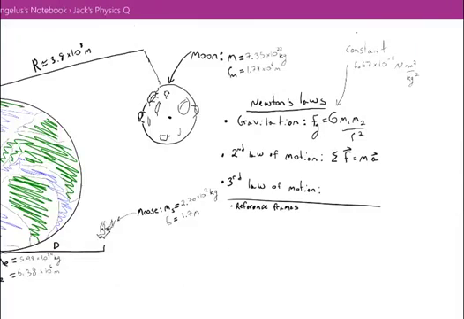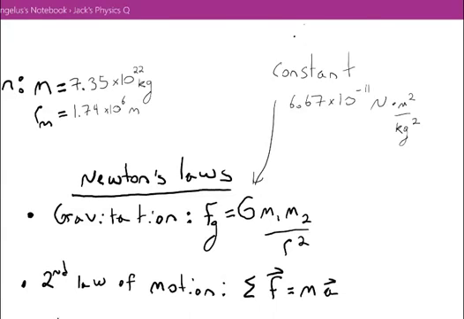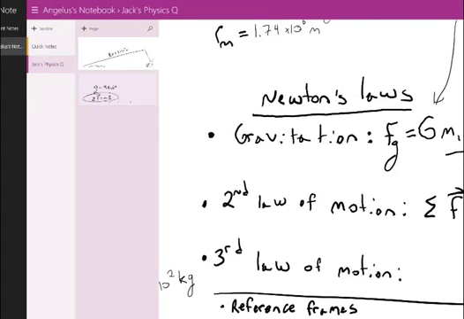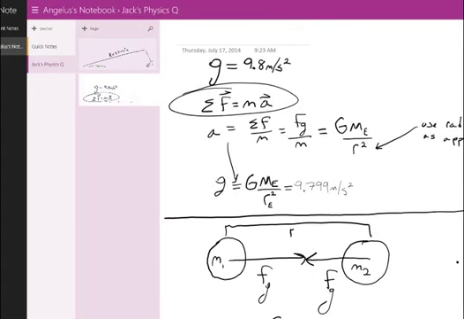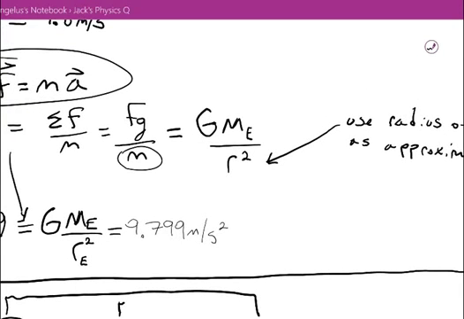You can see that over here in my notes. Capital G is the gravitational constant, 6.67 times 10 to the negative 11th newton meters squared per kilogram squared. We have two masses and the separation squared for the force of gravity. So if we were to divide one of the masses out, we would be left with just the gravitational constant, the mass of the Earth, divided by the separation of the two things squared.